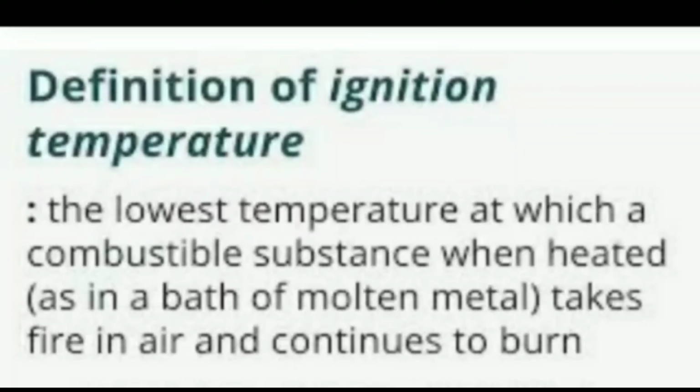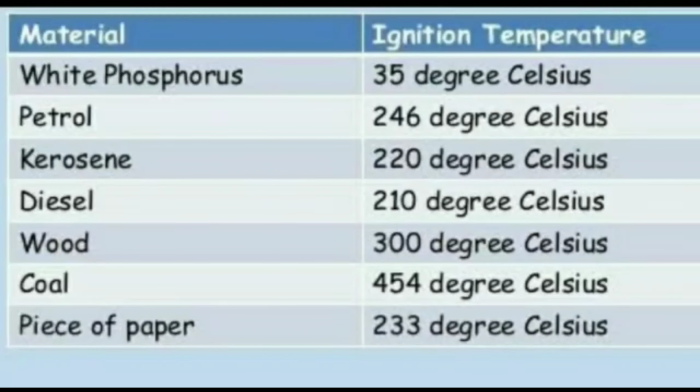Some substances have low ignition temperature, like paper, splinter of wood, dry grass, white phosphorus. A few combustible substances along with their ignition temperatures are given on your screen. See, what do we understand? If a substance has a low ignition temperature, it means it can burn easily.